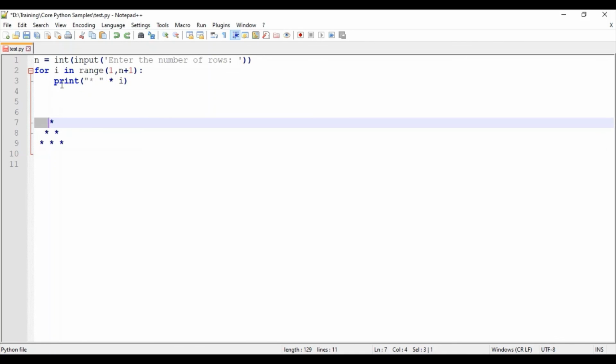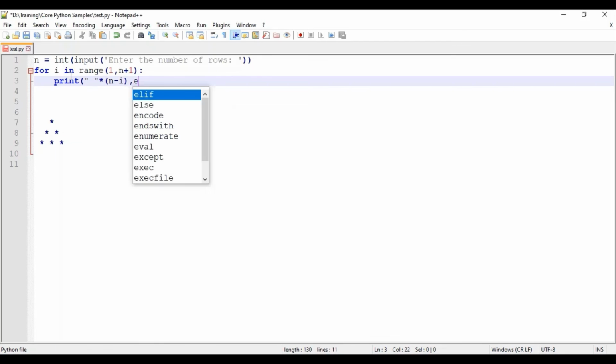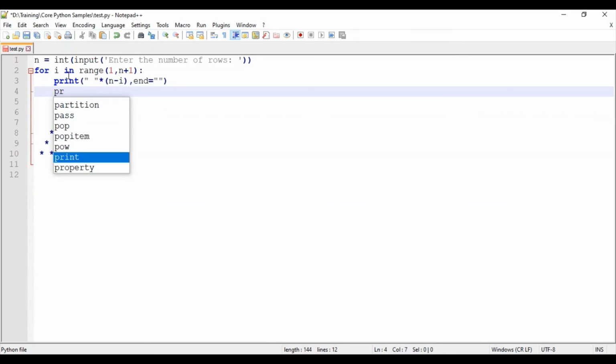So how I am going to print is: print a space, and I am using the string multiplication operator, into n minus i, comma, and I am overriding end so it should not go to the new line character, with an empty string without any space. And then I am printing the star value. Print star. So I will be explaining this.